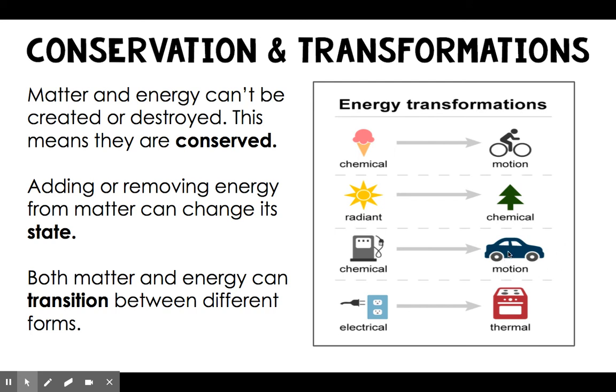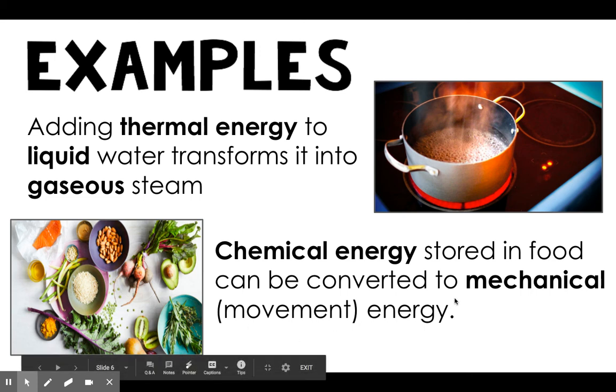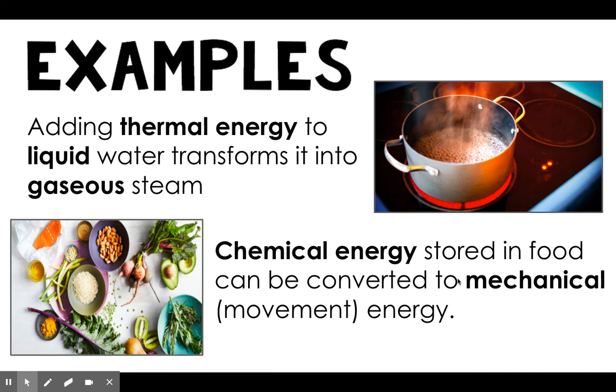So, we are going to take a closer look at two more examples. If we add thermal energy or heat to liquid water, it transforms into gaseous steam. But as we learned in our last unit, we still have the same total amount of matter, even though we've used energy to change it. Another example is the chemical energy that is stored in your food, or the solid matter that you eat, which can be converted into mechanical energy, or the movement by your body, as it is digested.